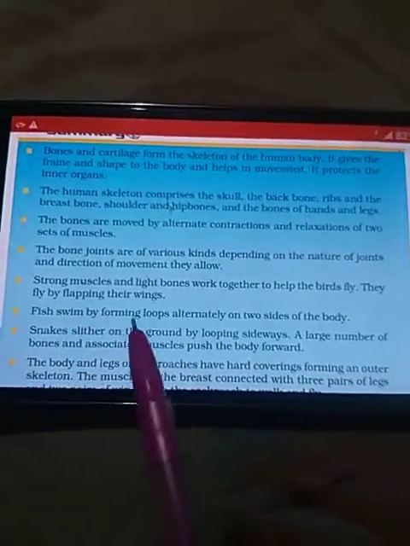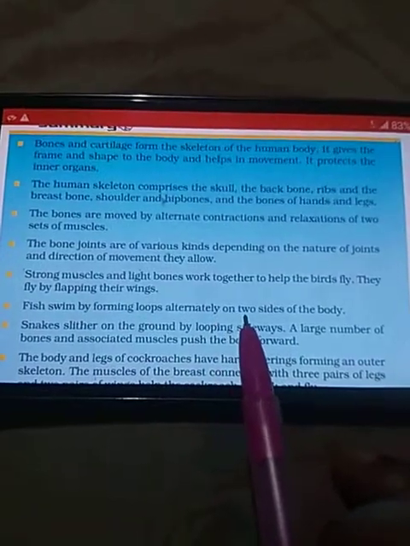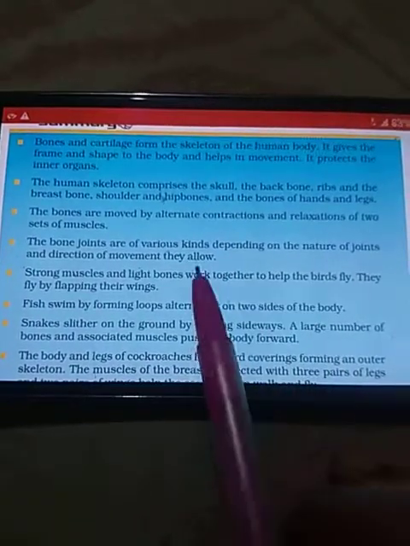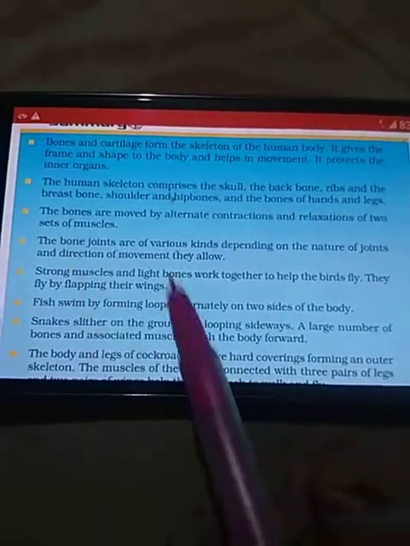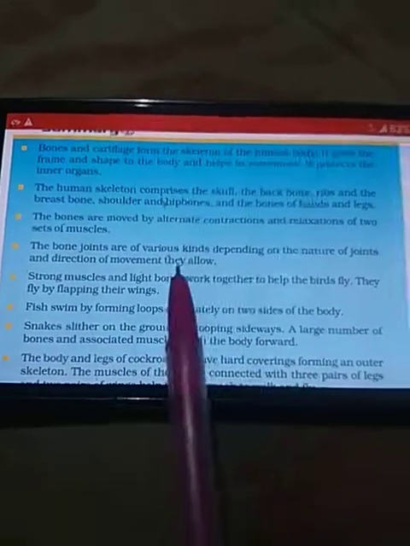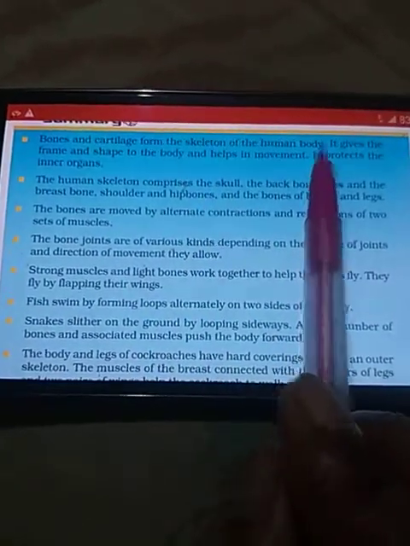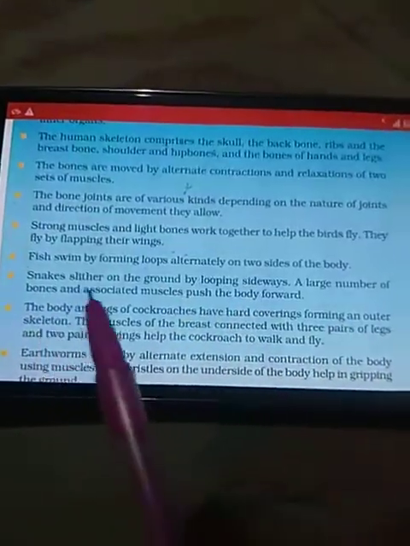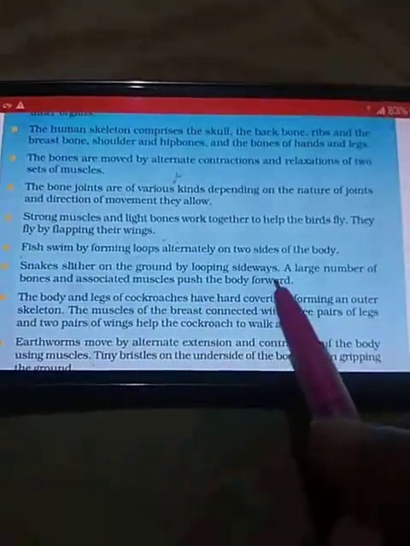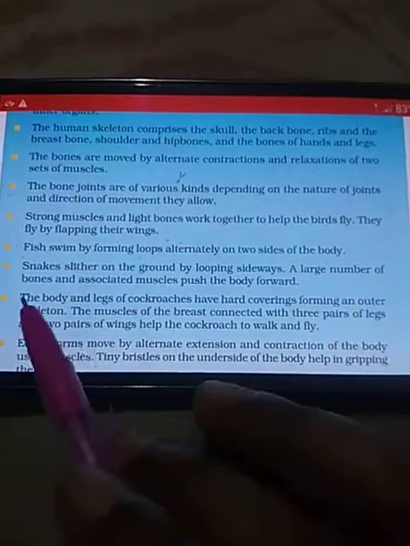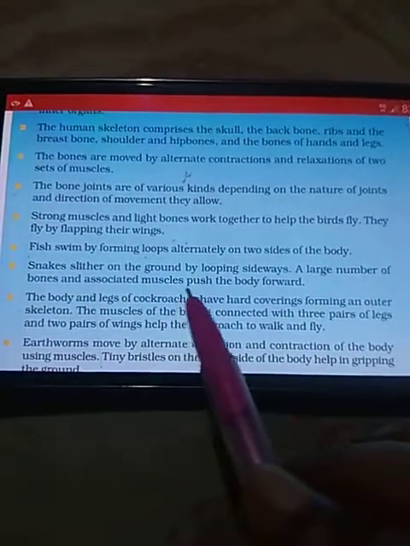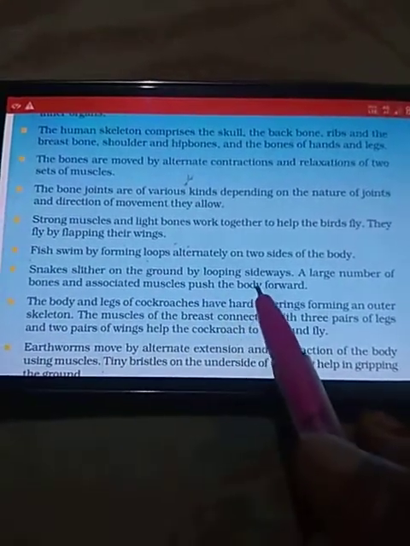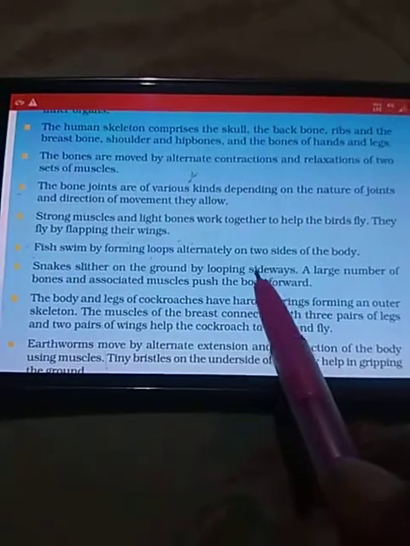Fish swim by forming loops alternately on two sides of the body. It means when the head is moving in the right direction, the tail is moving in the left direction. Again, when the head is moving in the left direction, the tail is moving in the right direction. Snakes slither on the ground by looping sideways. A large number of bones and associated muscles push the body of the snake forward.